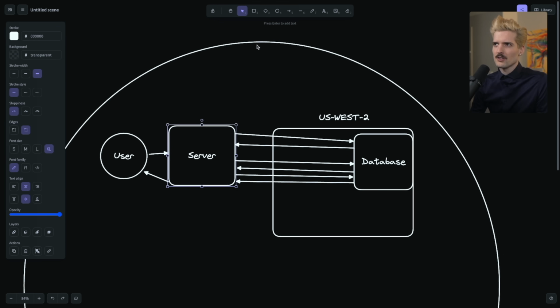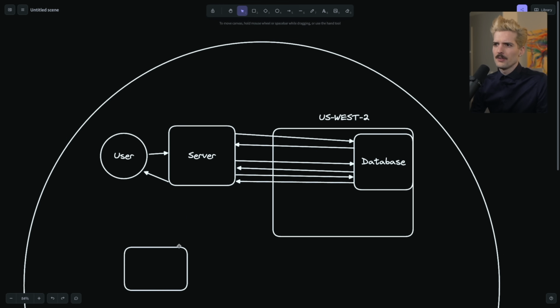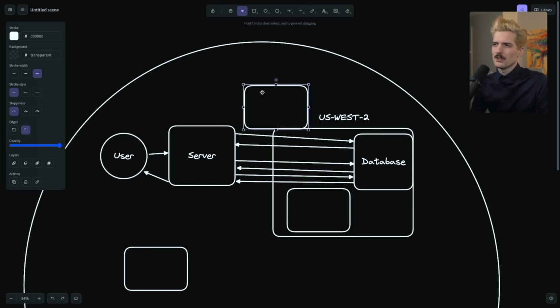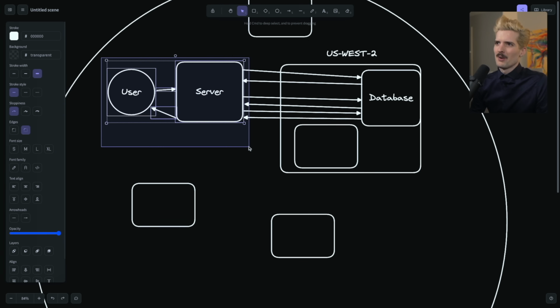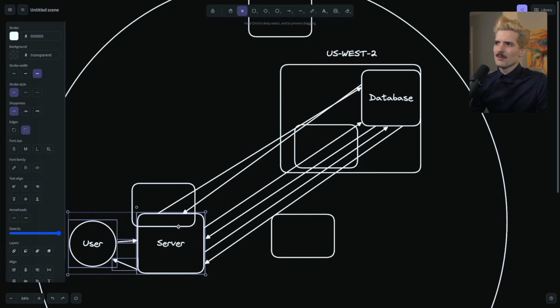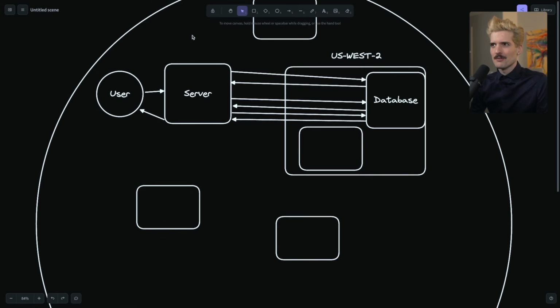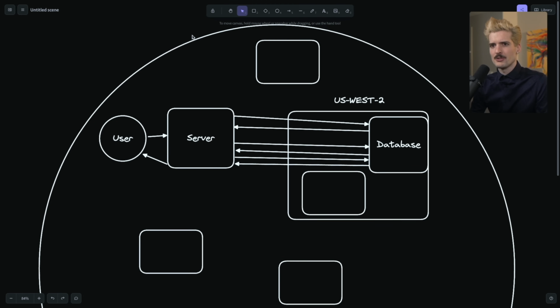So if we have edge servers that are running all over the world, like we have tons of these all over the place, we have one in here, but we have one up here too, depending on where you're located and what that closest edge is, this can get really nasty really quickly. So how do we deal with this if we're using edge functions? Doesn't this look objectively worse?